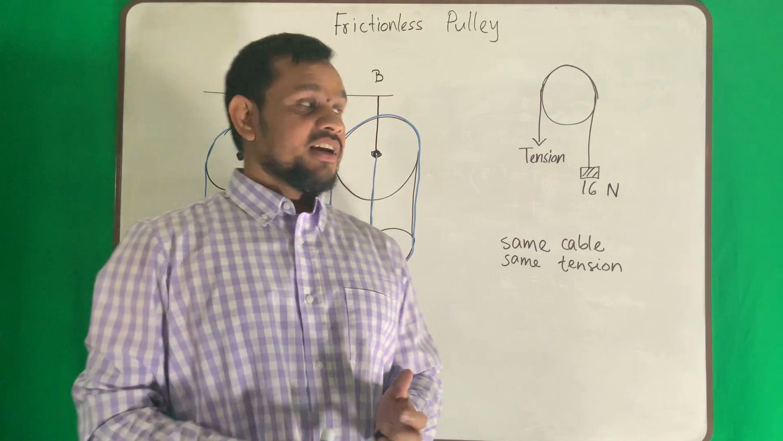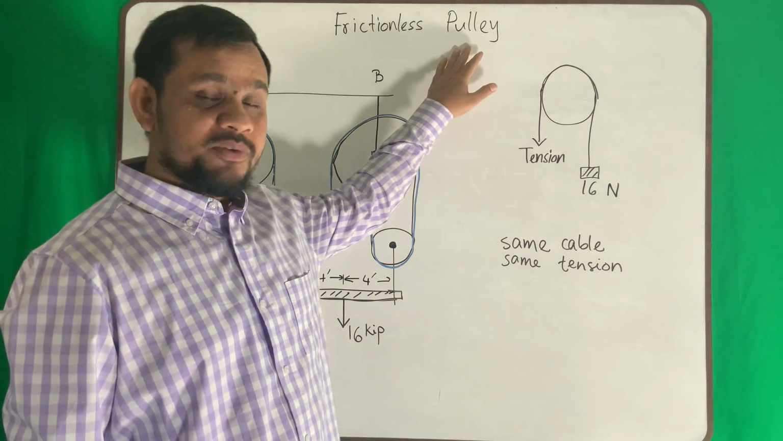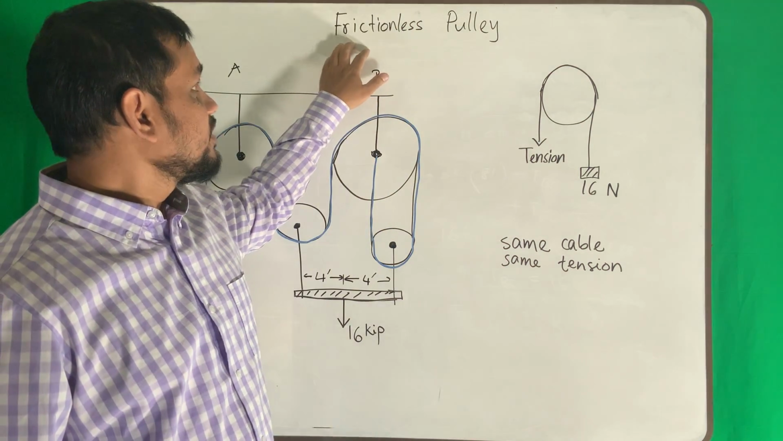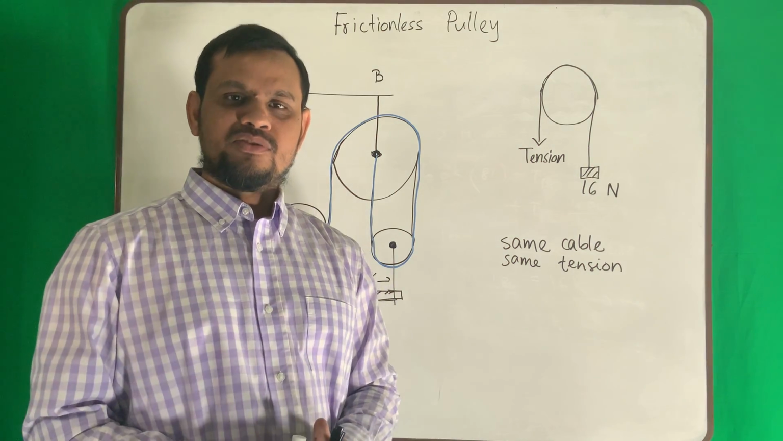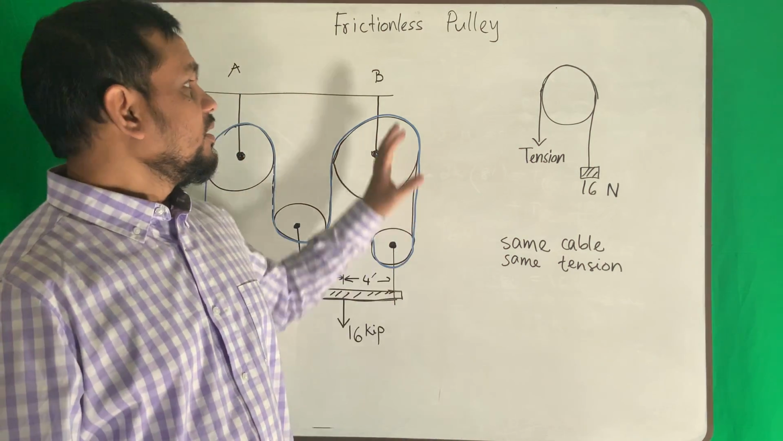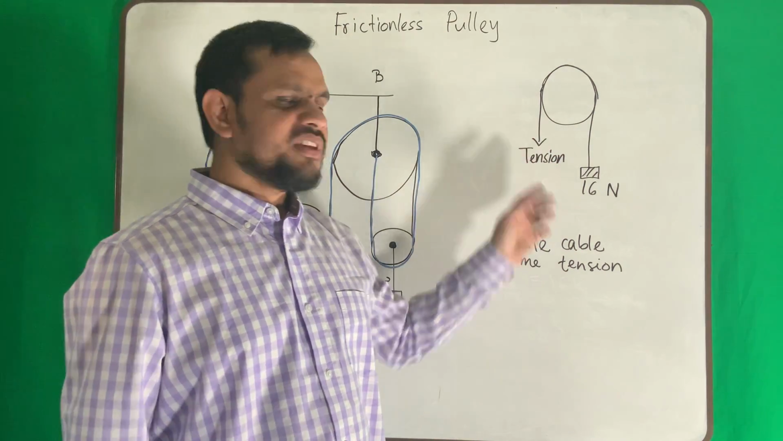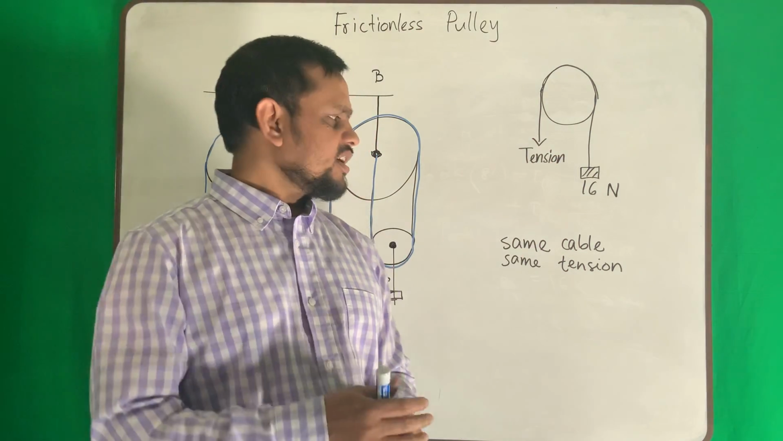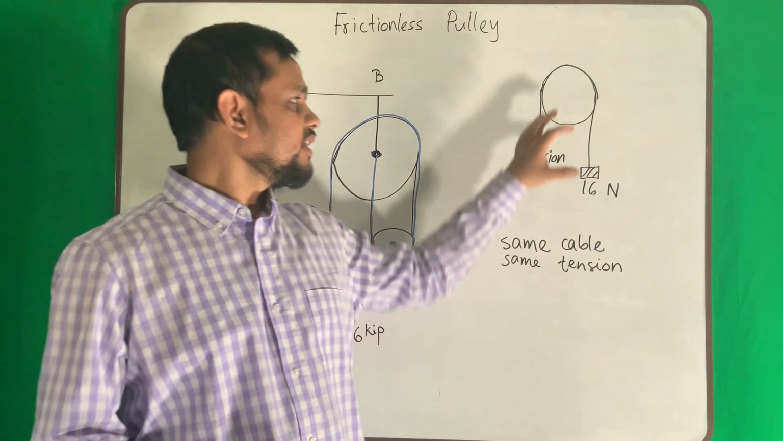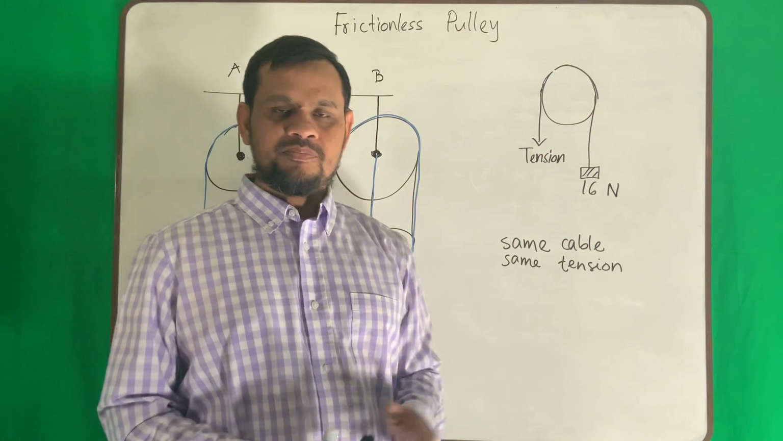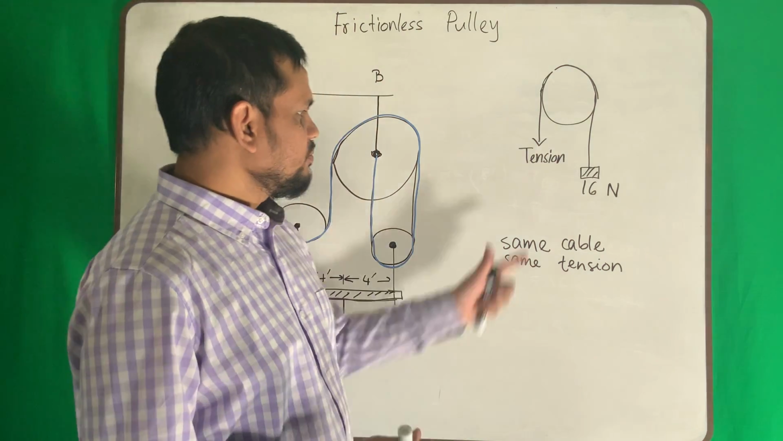Now I will discuss frictionless pulley. Again, this is a very important term, frictionless. That means in this pulley there is no friction. Now, what is pulley? Pulley means a cable. We use a cable to raise some load or hang some load over a round object. So that is called pulley.